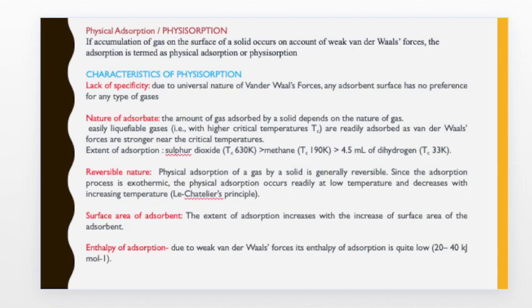Now coming to the last property, that is enthalpy of adsorption. Due to the involvement of weak van der Waals forces in the process of physical adsorption, the enthalpy of adsorption is quite low, ranging from 20 to 40 kilojoules per mole.